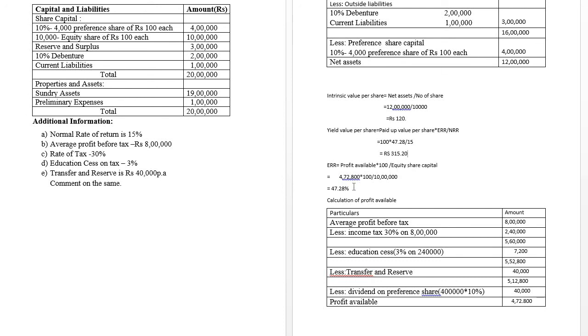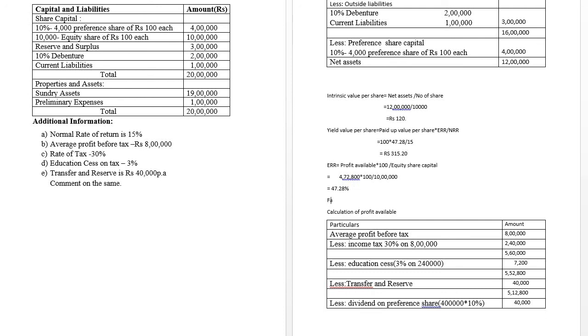Then we are going to calculate the fair value method, right? The fair value per share is equal to what? Intrinsic value plus yield value, divided by 2.